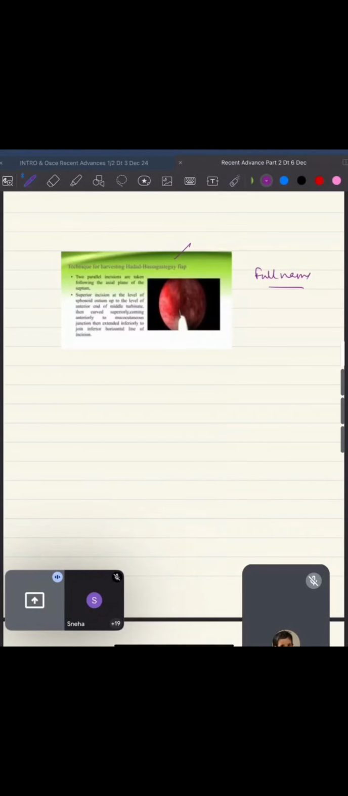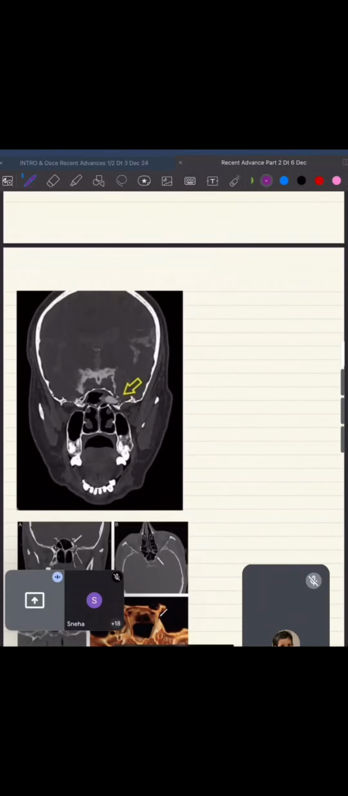So how do you harvest it? They ask you how to harvest it. This is important. Please go through this slide from Google. This is basically based on the sphenopalatine artery, and this is important for you. Now coming to Sternberg canal, which in itself is an OSCE.